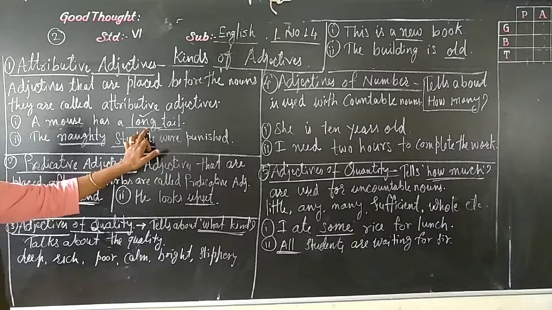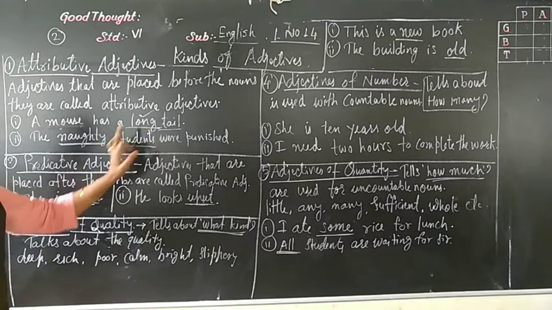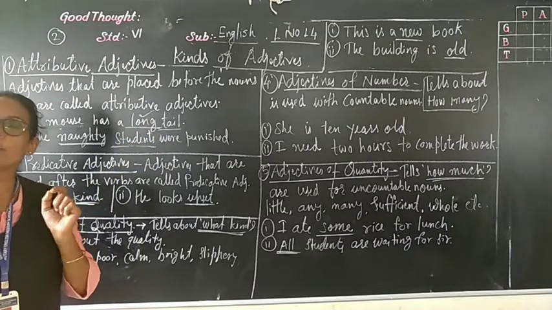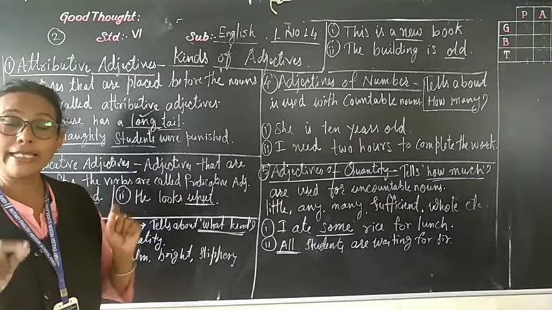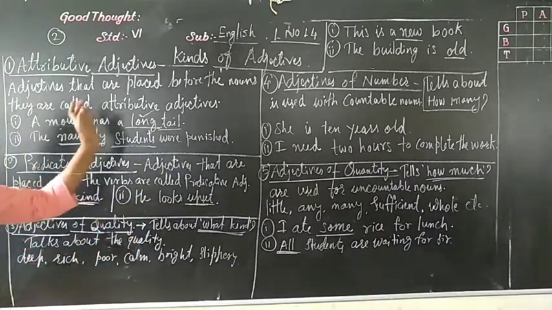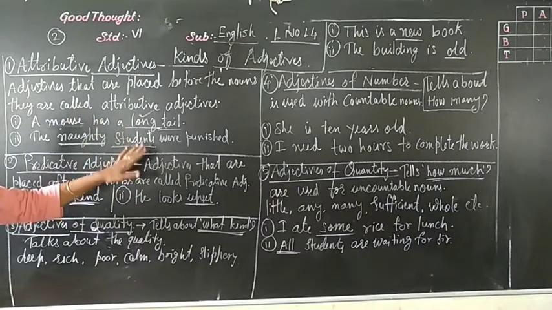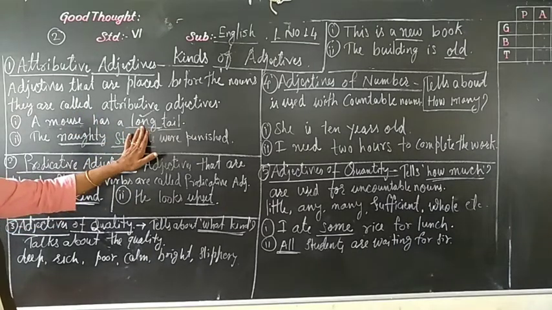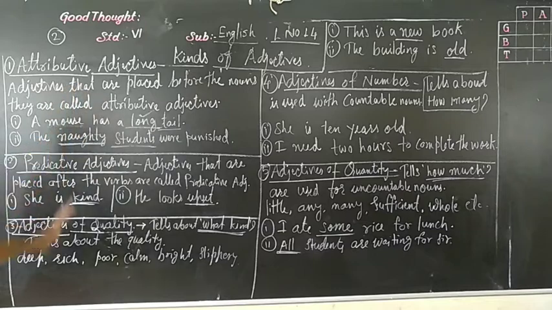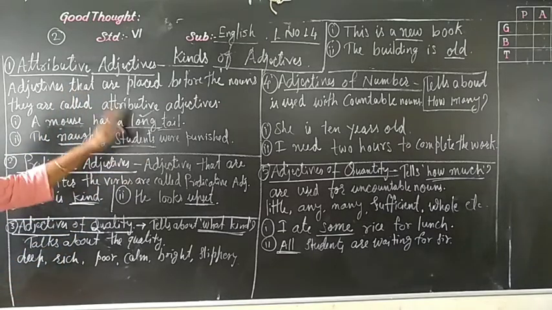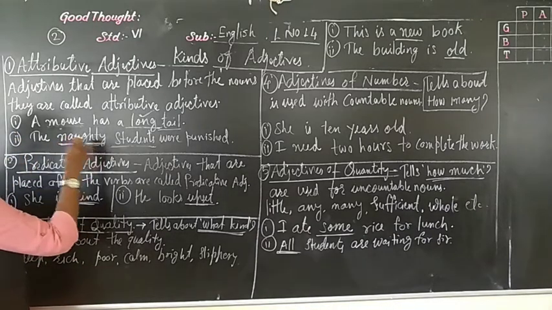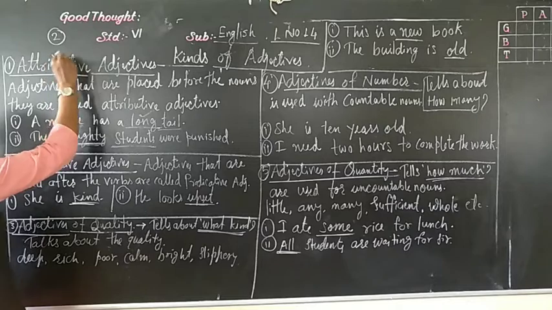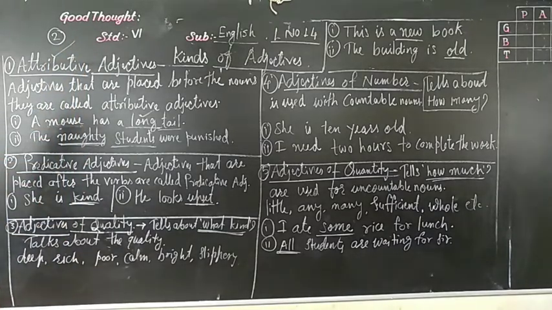First of all, you have to find which is the adjective, and then find where its place is. Before the noun is called the attributive adjective. How are the students? Naughty. So these are called attributive adjectives.